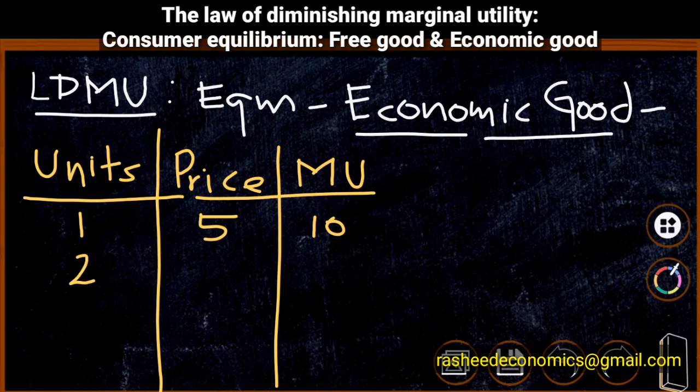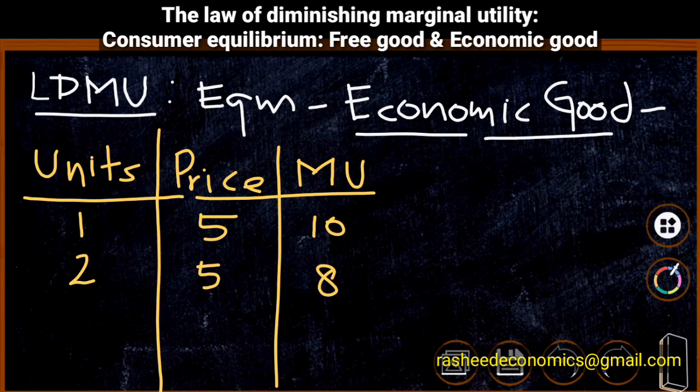In case of the second unit, the price of the commodity is the same, because for the first unit and for the second unit the consumer needs to pay the same amount of money. Therefore price is 5, and we know that as consumption increases marginal utility goes on diminishing. From the first unit we received 10 units of utility, and from the second unit we receive only 8.